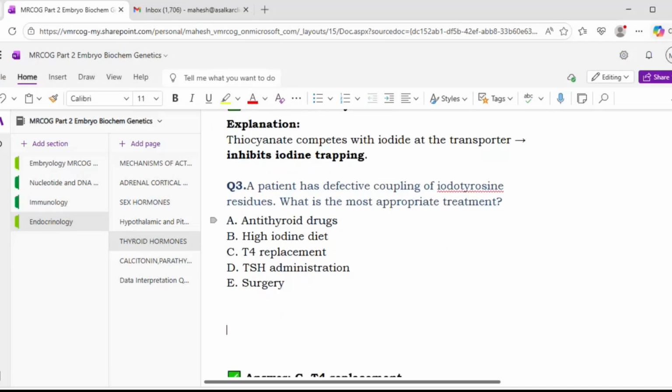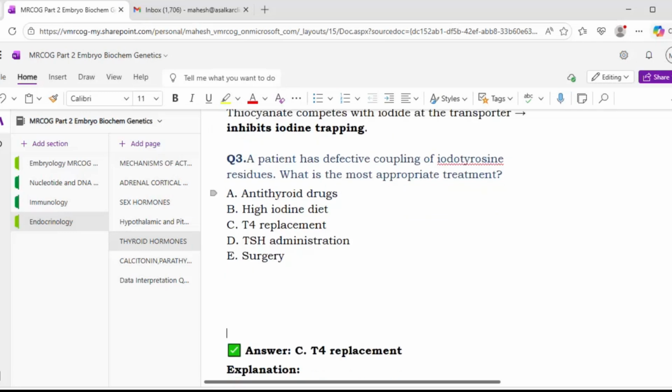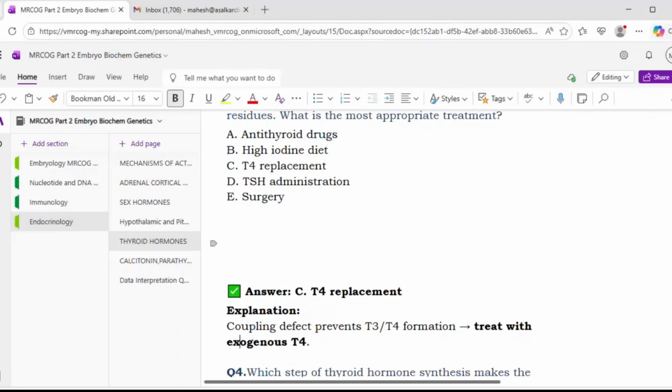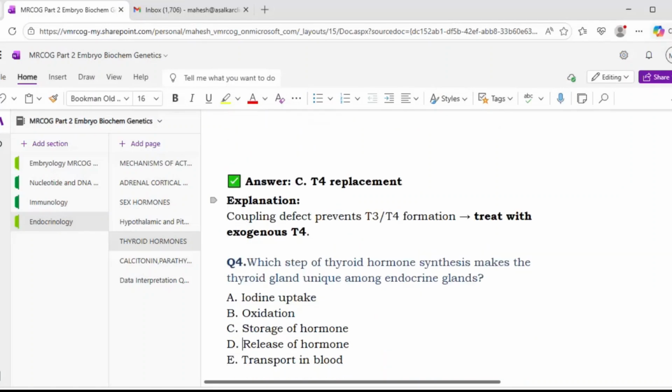We need to supplement T4. Because even if you give iodine, ultimately it has to go through the further steps. Okay, so you will be going for T4 replacement. Coupling defect prevents T3 and T4 formation, so you will have to treat with exogenous T4.